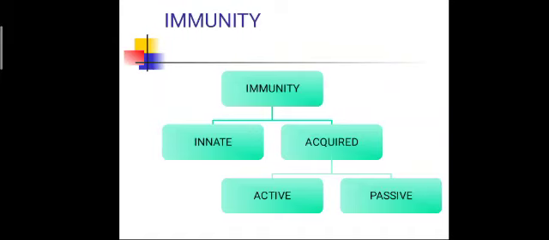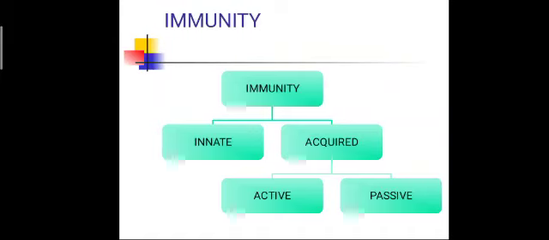Innate immunity is provided by birth, and acquired immunity is developed after birth. Any kind of defense mechanism which is developed after birth is called acquired immunity. Acquired immunity is further divided into two categories: active and passive immunity.